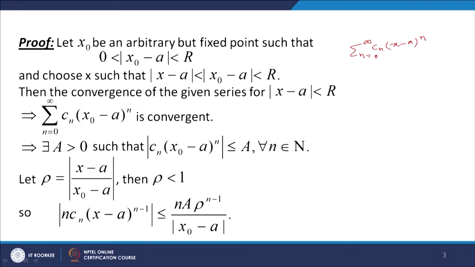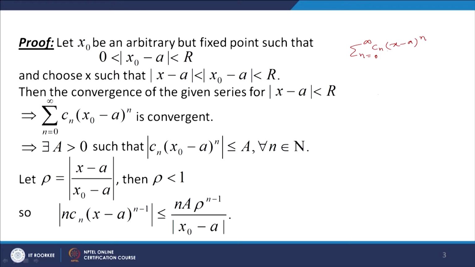So the region of convergence for this series is given by the inequality mod of x minus a less than r. So the convergence of this series in the region mod of x minus a less than r implies that the series sigma n equal to 0 to infinity Cn (x naught minus a) to the power n is convergent. Now let us see how we get this.